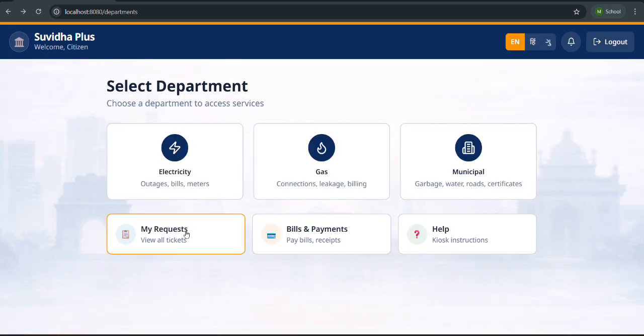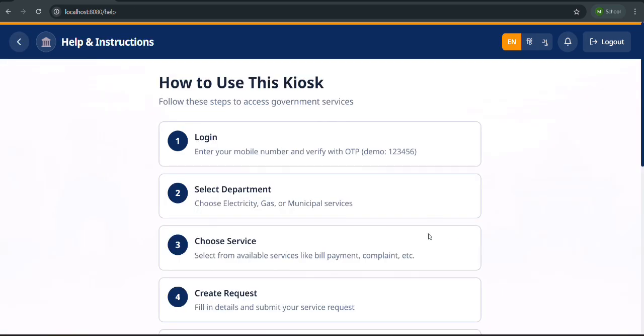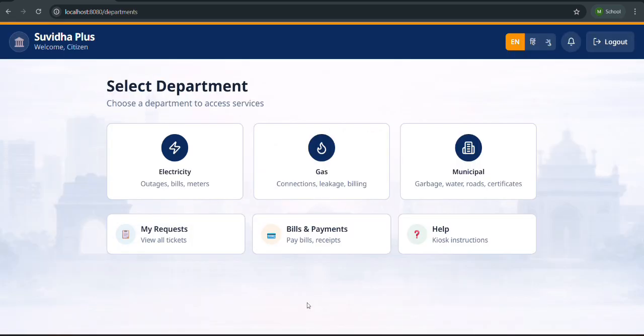In my request section, the user can see all the tickets or requests. In bills and payment section, the user can pay the bills and can see the due payments. In help section, the user can see all the kiosk instructions. Now let's book a new gas connection.